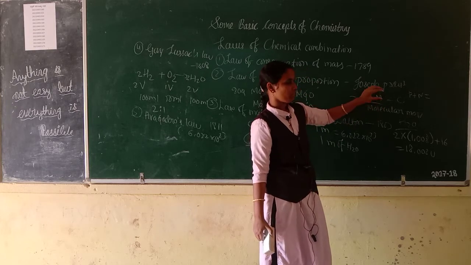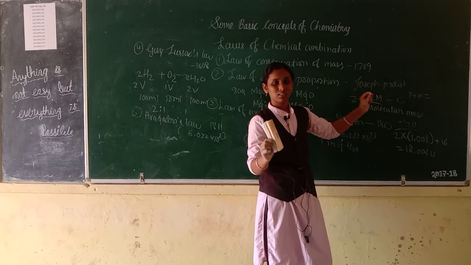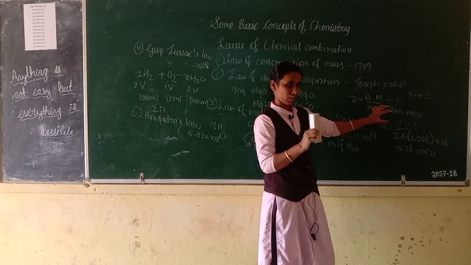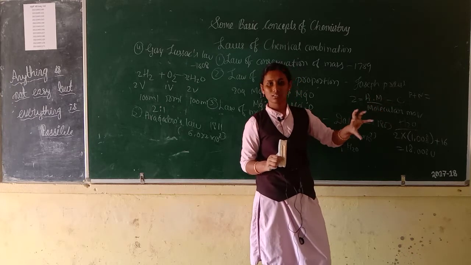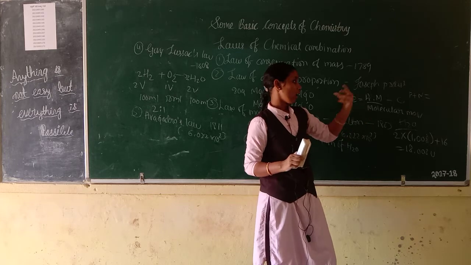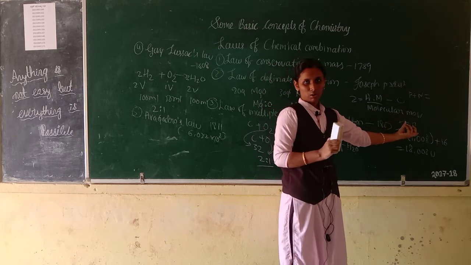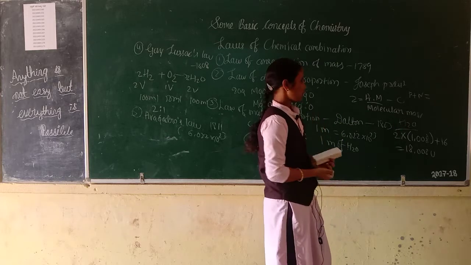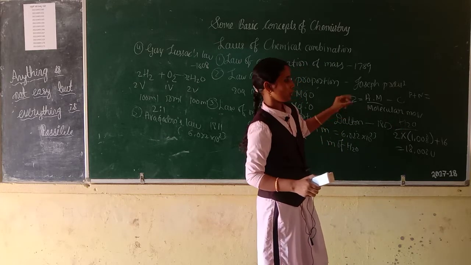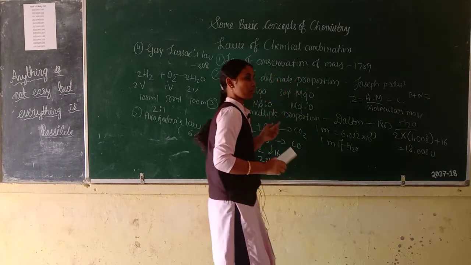Difference between atomic mass and molecular mass: atomic mass is the mass of an atom, and molecular mass is the mass of all atoms which are present in one molecule or compound. This is molecular mass. Then we are going to study molar mass.